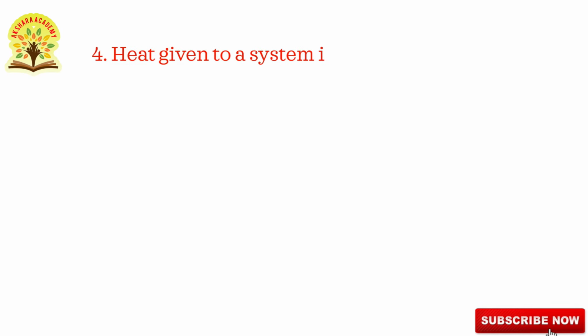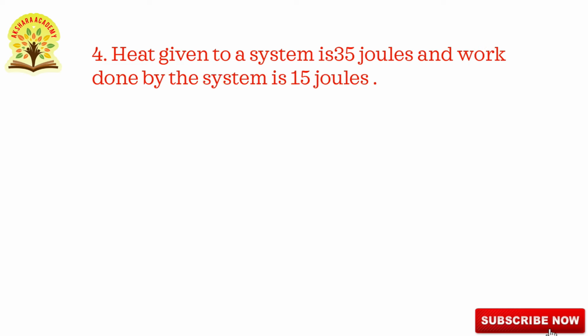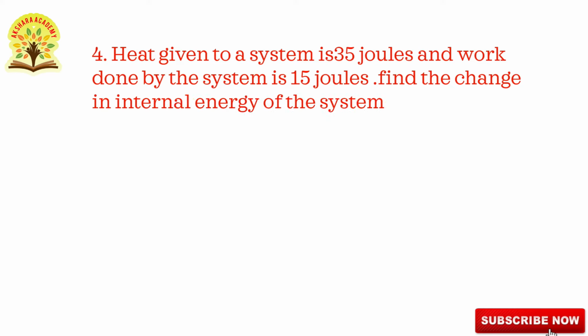Heat given to a system is 35 joules and work done by the system is 15 joules. Find the change in internal energy of the system. In this question, they are asking to find the change in internal energy, with the amount of heat 35 joules and work done 15 joules. Now we'll write the solution.